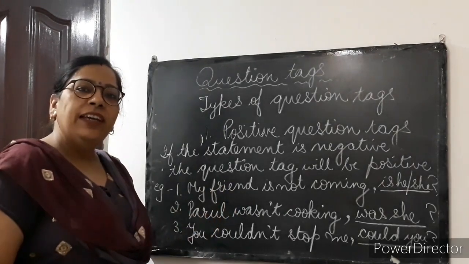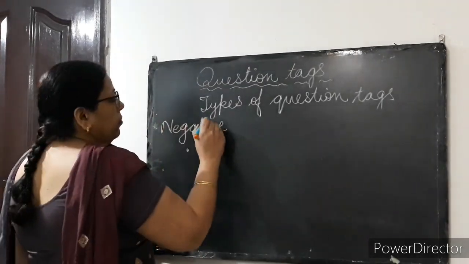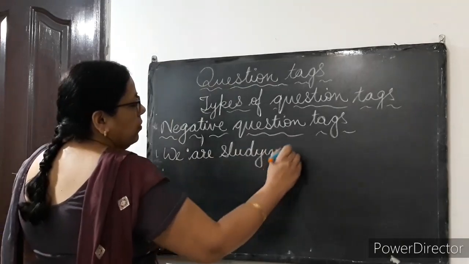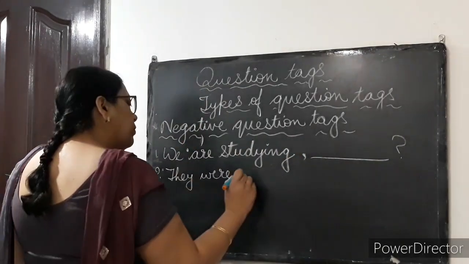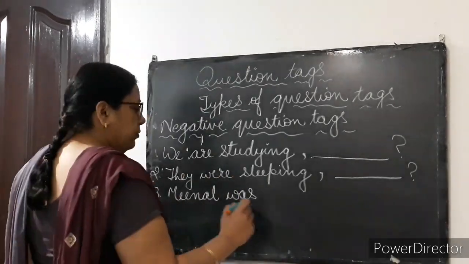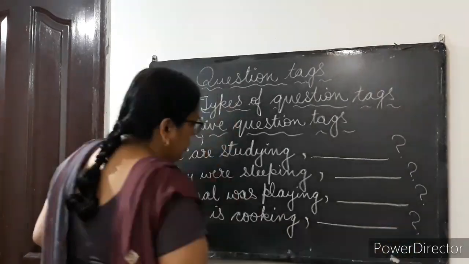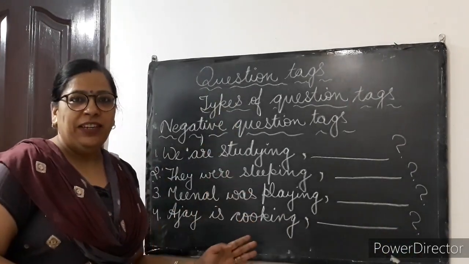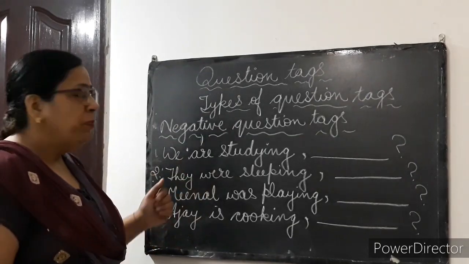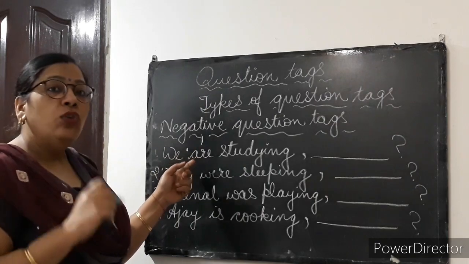Now let's do negative question tags. These are positive sentences. We are studying. So the question tag will be, first we should take the helping verb and then add not.